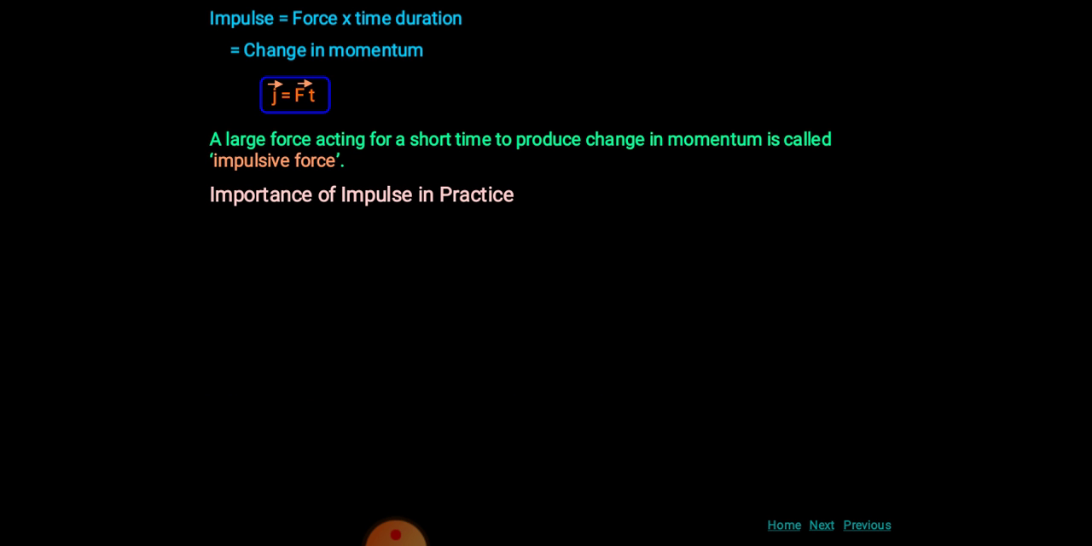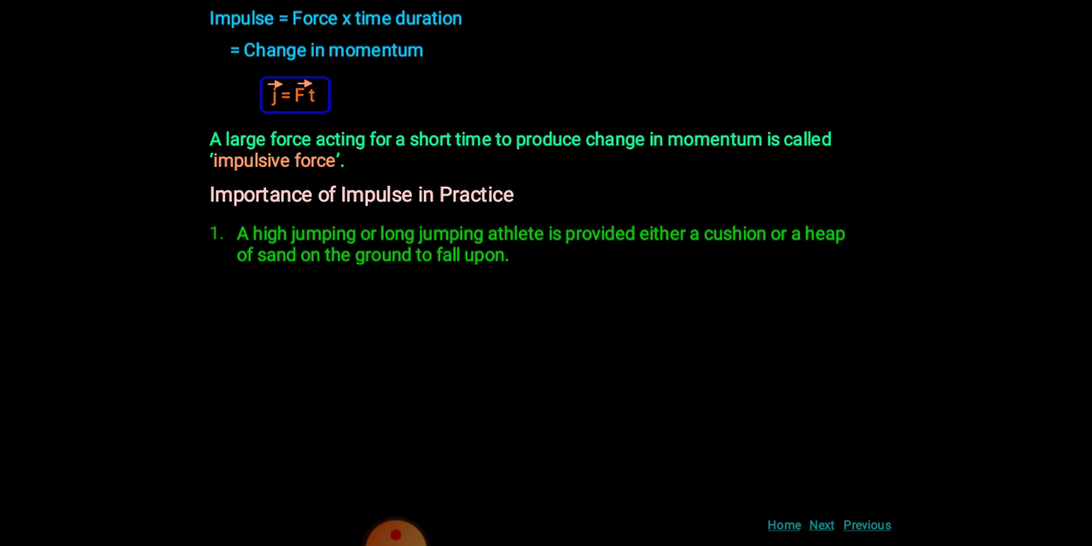Now let us try to understand this impulse with the help of an example. Here we are taking the example of a high jumping or long jumping athlete who is provided either a cushion or a heap of sand on the ground to fall upon. So what is the reason behind it? The cushion or sand helps to increase the time in which the momentum comes to zero.